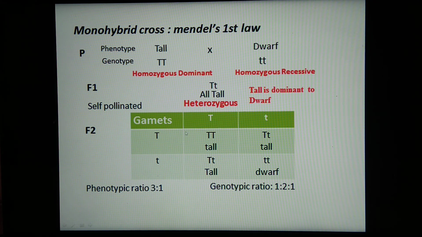Here it is very clear. One of the plants, which is hybrid, has gametes like capital T and small t. This is the second plant, having gametes like capital T, small t. So these types of combinations are formed here, and from this we can say what is the phenotypic ratio and what is the genotypic ratio. Why is this monohybrid cross explained in between? Because I think that if this monohybrid cross is clear for you, terminologies based on this will be easy to understand.